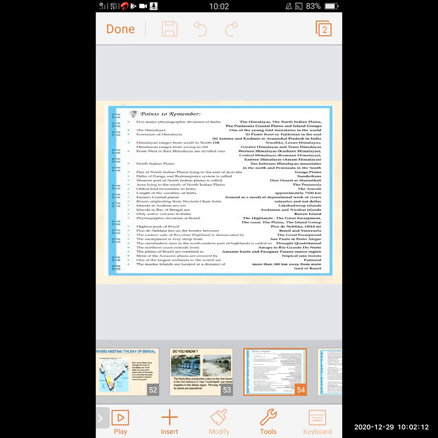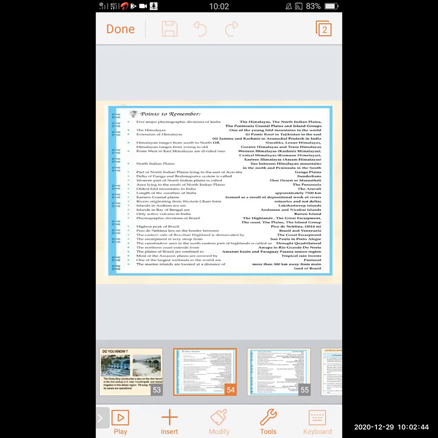Pantanal is one of the largest wetlands in the world. Remember this in mind. The marine islands are located at a distance of more than 300 kilometers away from the mainland of Brazil.